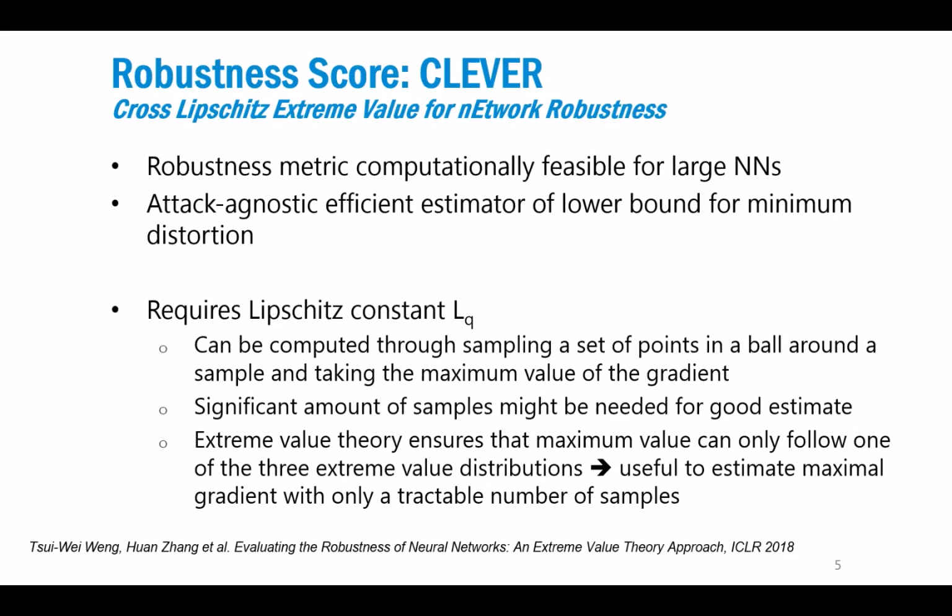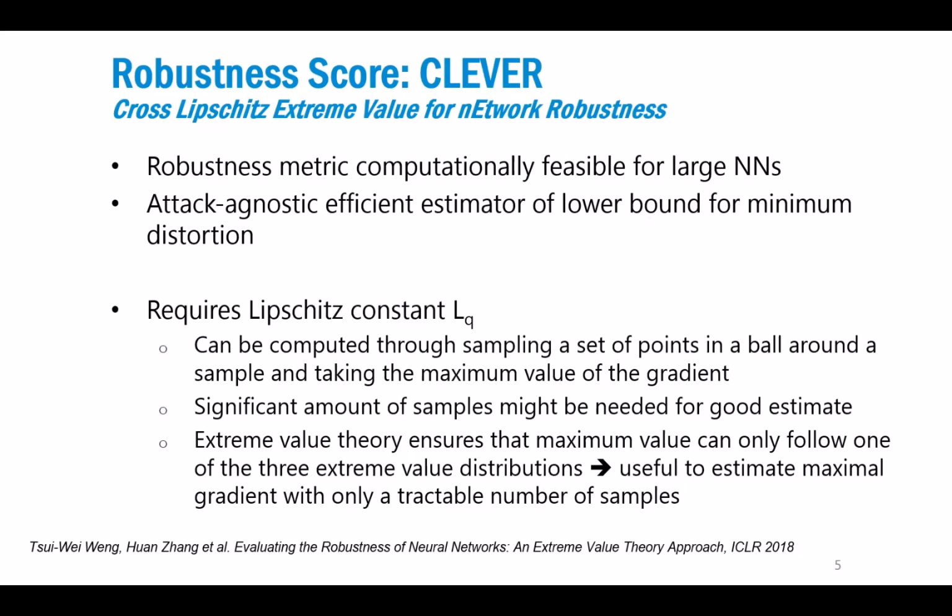And it would basically allow us to compute a lower bound for the minimum distortion that would need to be done to fool the model. And this quite complicated name comes from the Lipschitz constants that needed to be used there.